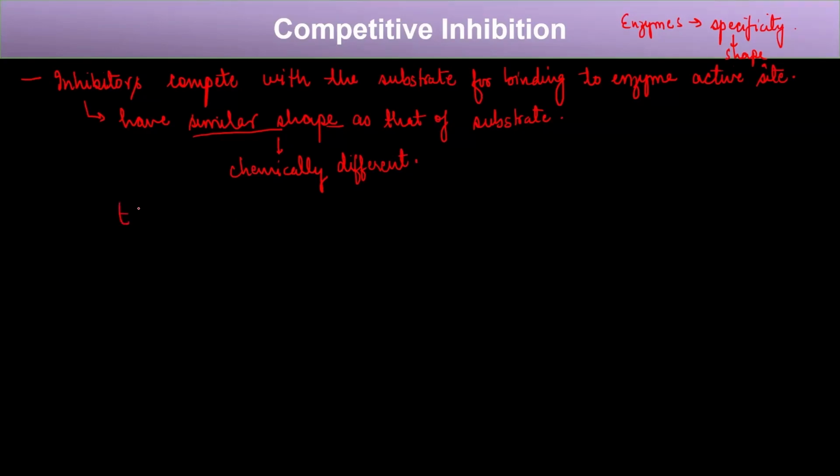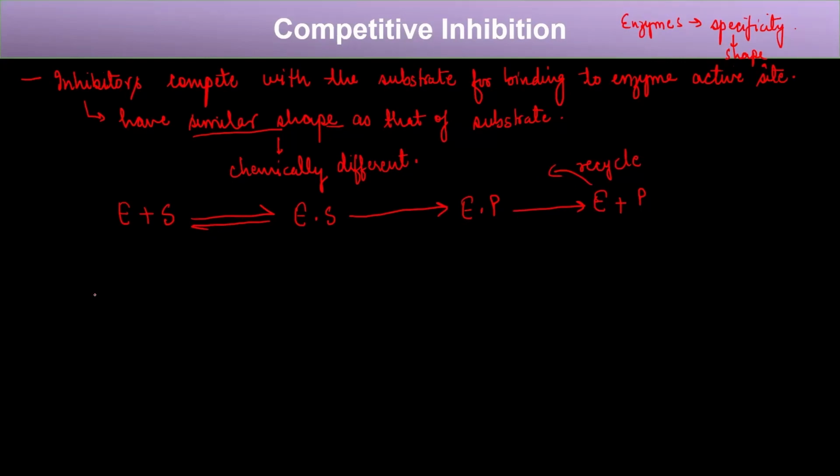So in the ideal case, when the substrate binds, this is how an enzyme works, right? The substrate comes and binds to the enzyme via diffusion. And then what happens? Then a transient state forms, and this transient state is called the enzyme-substrate complex. Then this enzyme-substrate complex further proceeds to form the enzyme-product complex. And then the enzyme and product get released, and the enzyme is recycled so that a new substrate can come and bind to it, right? So this is how a typical enzyme works.